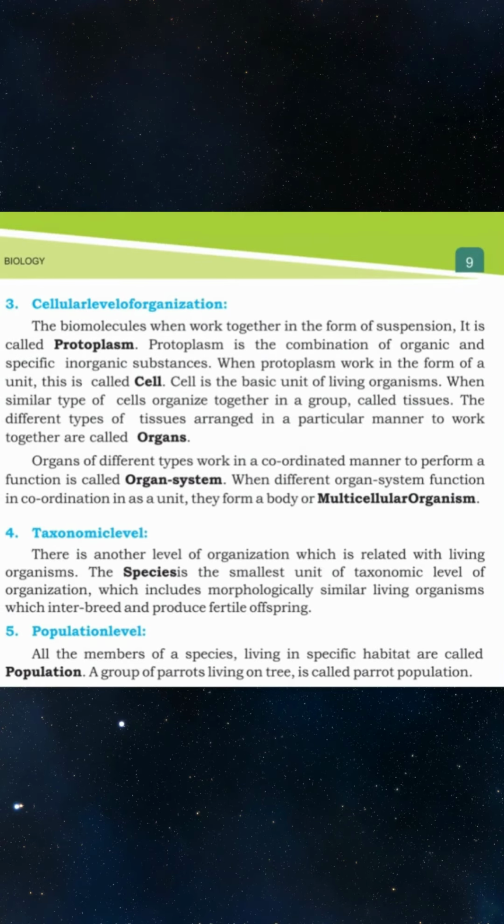3. Cellular level of organization. When biomolecules work together in the form of a suspension, it is called protoplasm. Protoplasm is the combination of organic and specific inorganic substances. When protoplasm works as a unit, it is called a cell. Cell is the basic unit of living organisms.